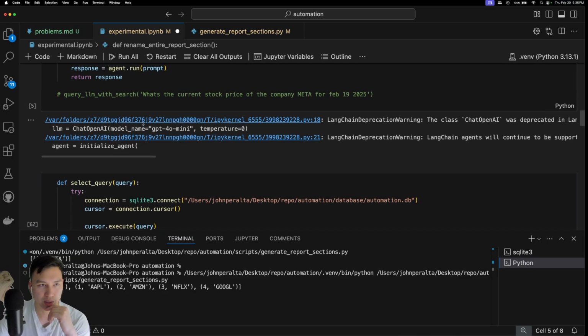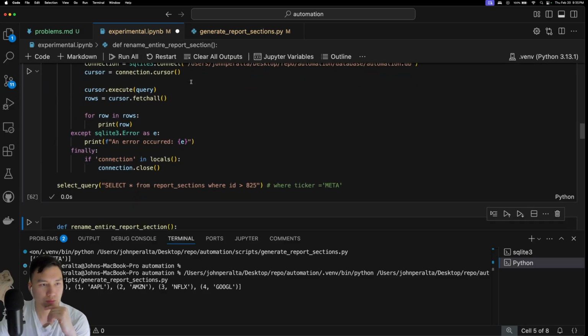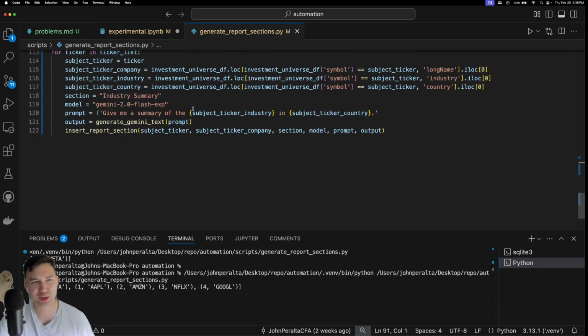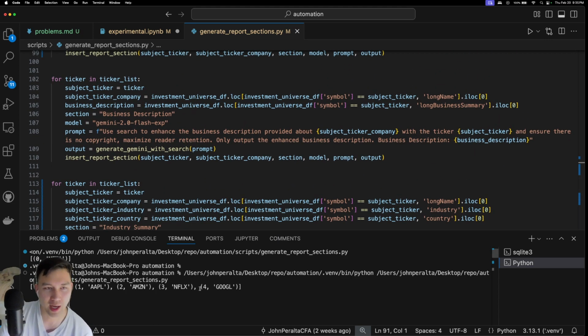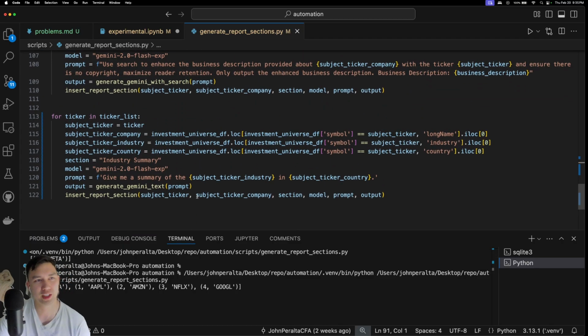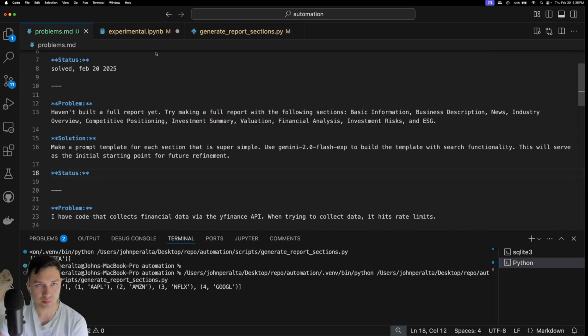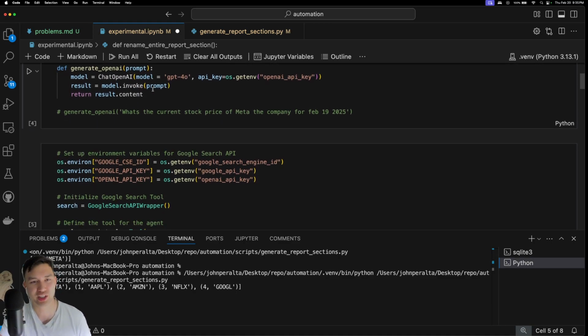Let's see what's going on here. Is it working? It's going to take a while. I don't know if it's going to take a while actually, because I'm generating 5 times 3, 15. I really noticed the inference time of Gemini is just the slowest out of the bunch. But yeah, I'm gonna have some fun with LangChain.